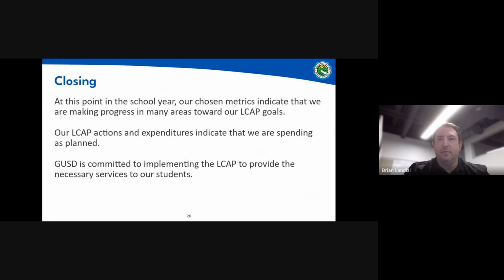So in closing, we have done an analysis to see where we are midstream in this process this school year. We'll be using our chosen metrics to continue to talk about progress. And in this case, we're happy to say we are making progress toward our actions and goals. And also our expenditures, our spending is planned, as we have noted, by looking at our adopted budget compared to the first interim. So we feel that we're able to confidently say that we are spending as planned for all of these actions and goals. And we will stay committed to implementing the LCAP to provide necessary services to our students.